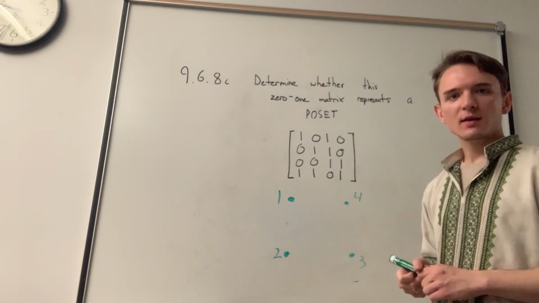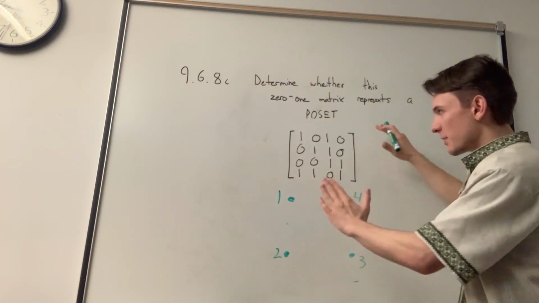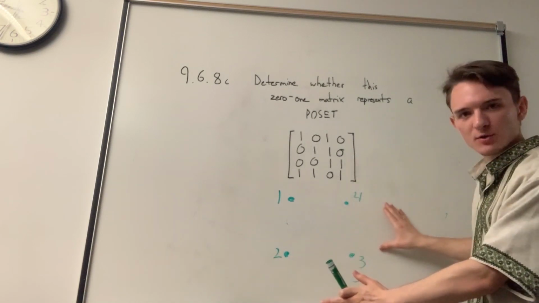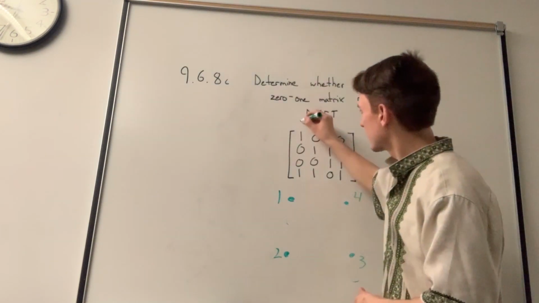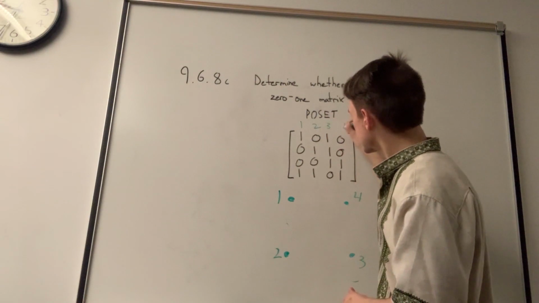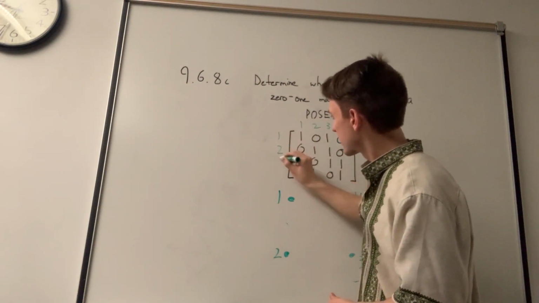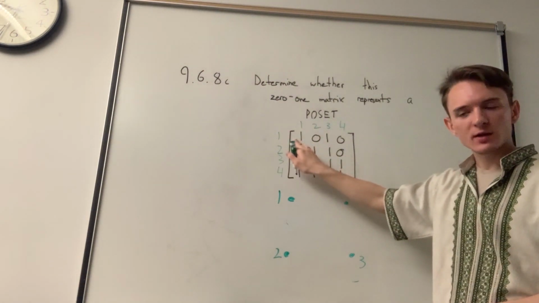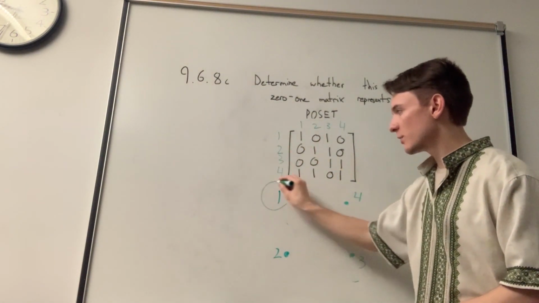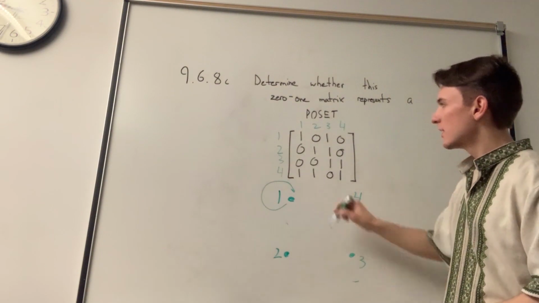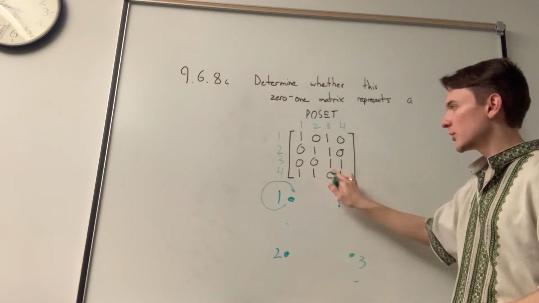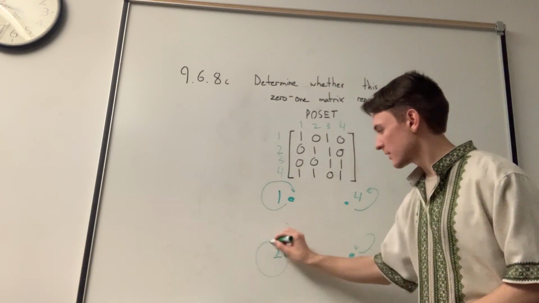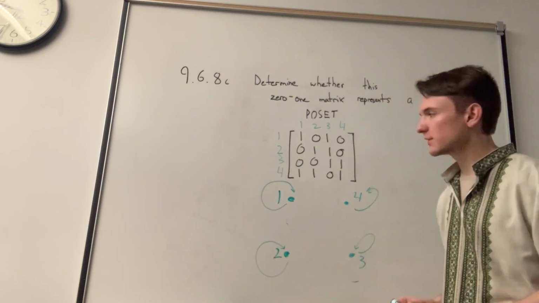So let's label the spaces above the rows and columns of our matrix so we can better see how this corresponds to the digraph. We see that 1 and 1 intersect with a 1, so there must exist a relationship between 1 and 1. Again, this holds true for 2, 2, 3, 3, and 4, 4. So all of the nodes reflect on themselves.